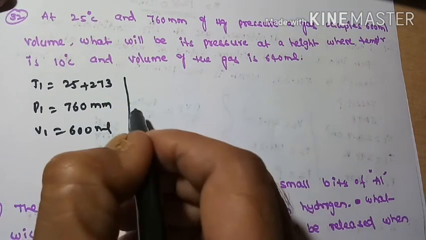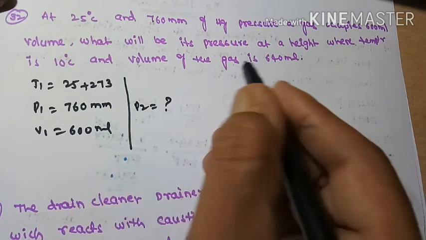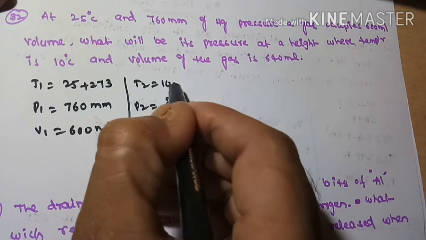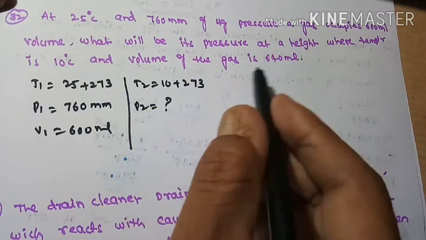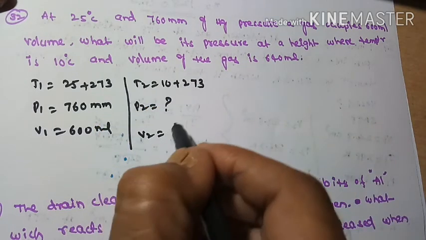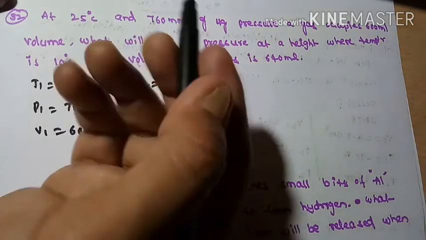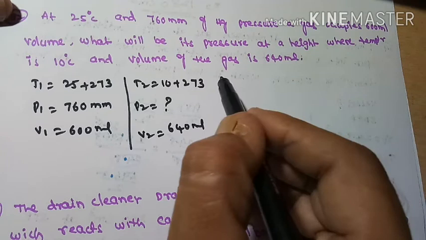What will be its pressure? So P2 is equal to how much? At the height where the temperature is 10 degrees centigrade, T2 is equal to 10 plus 273. Then the volume we got is 640 ml. The volume of the gas is 640 ml.